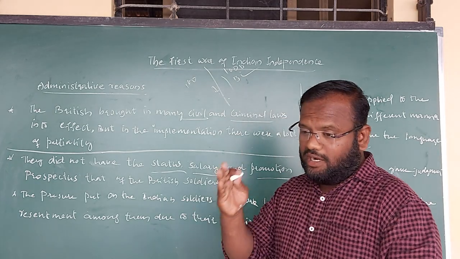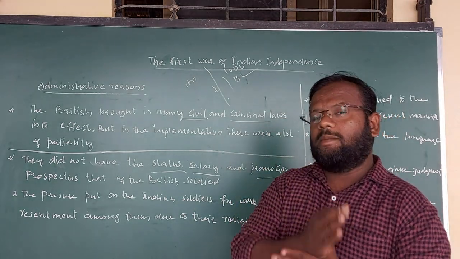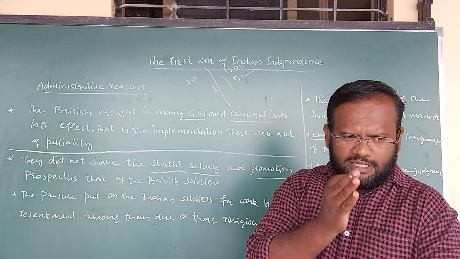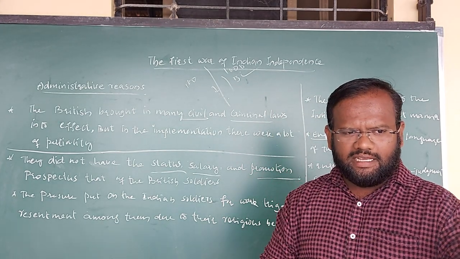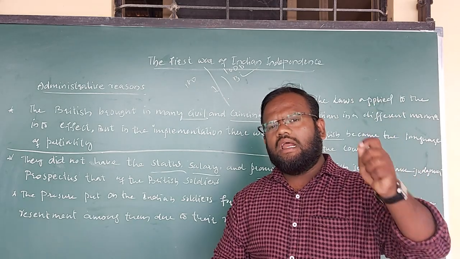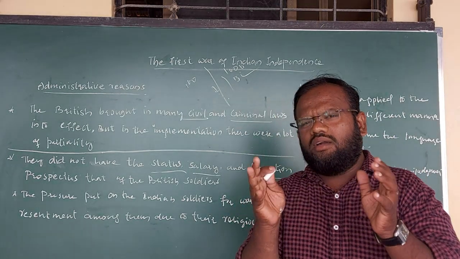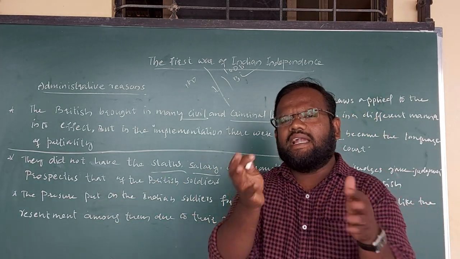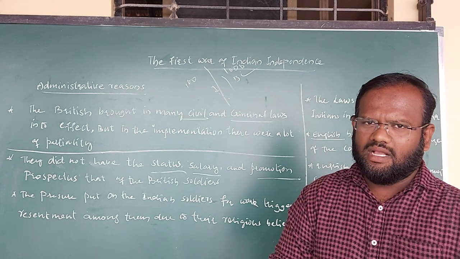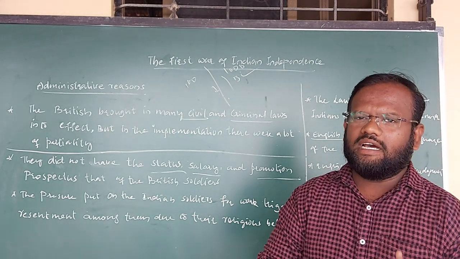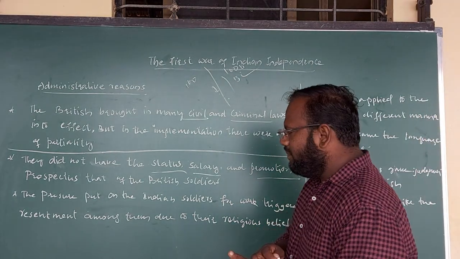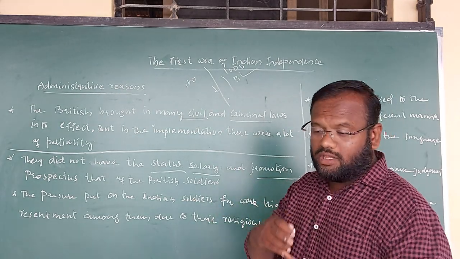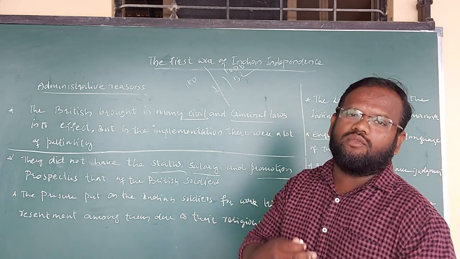But the Britishers understood one more new policy. The policy, my dear children, we can call it divide and rule. The Britishers clearly understood that Indians are such people that if you put a little poison called religion, they will definitely fight each other like Rakshasas, and they will kill each other. So on the base of religion, they started to categorize even the soldiers, and they started to rule over India.